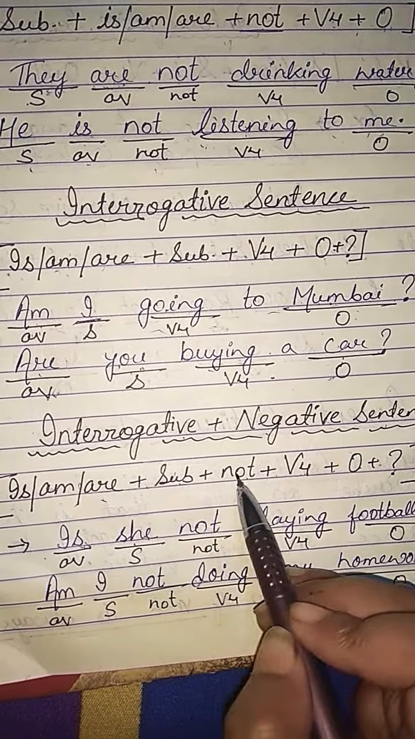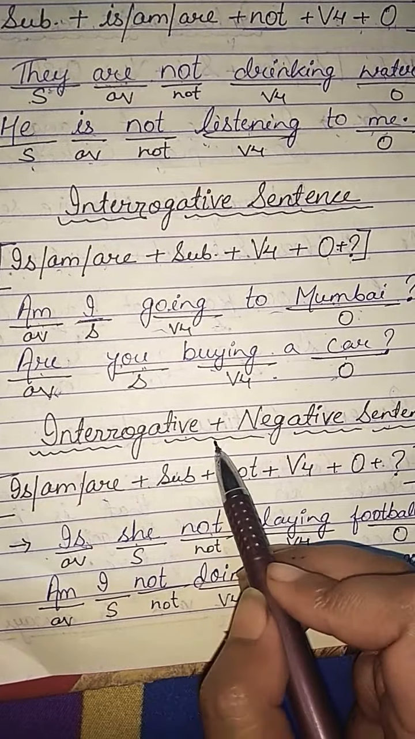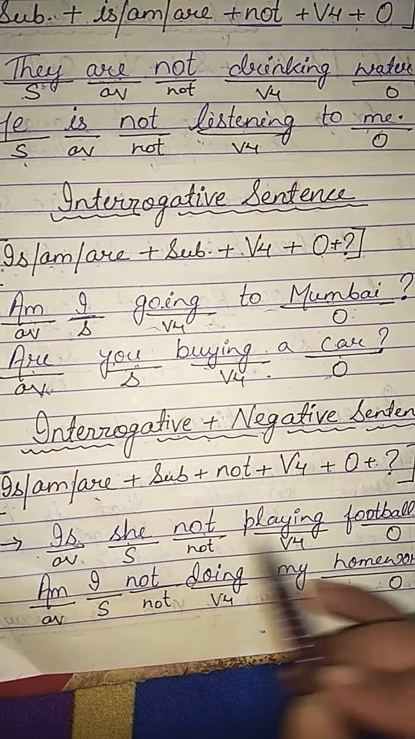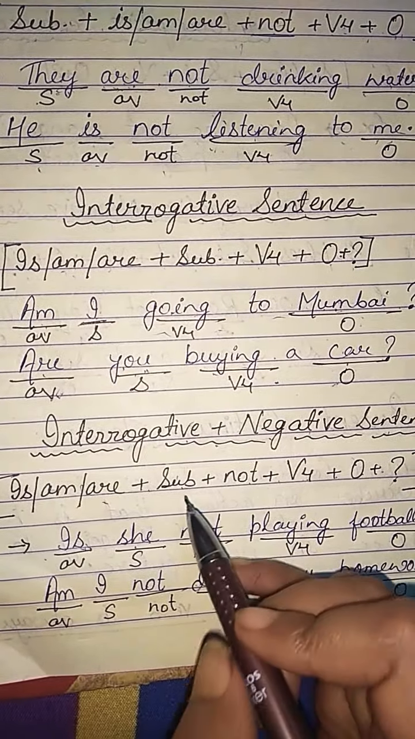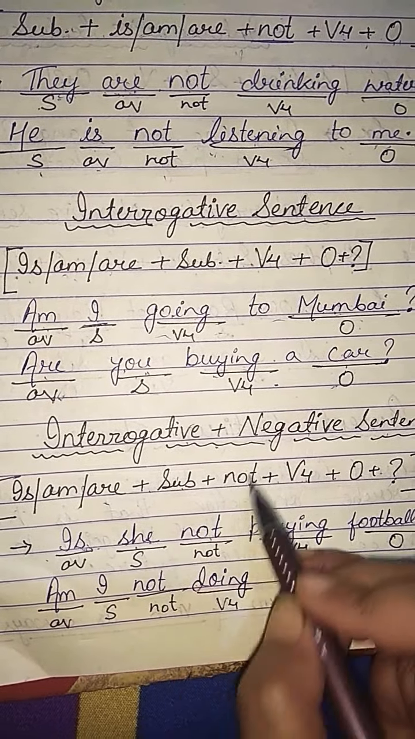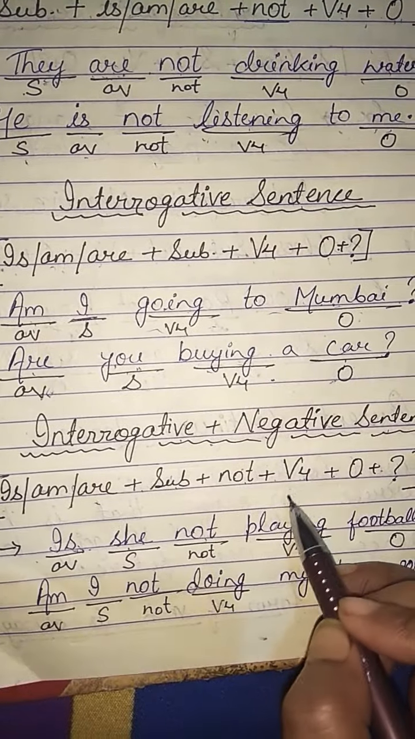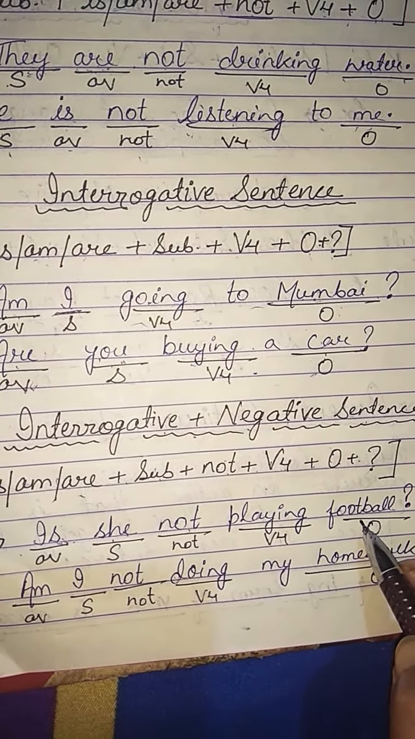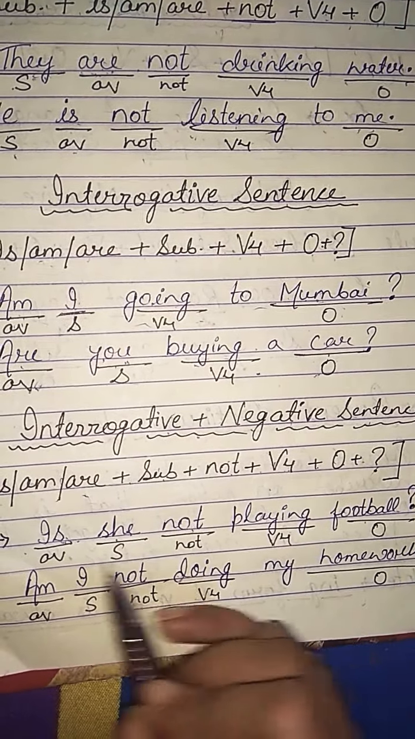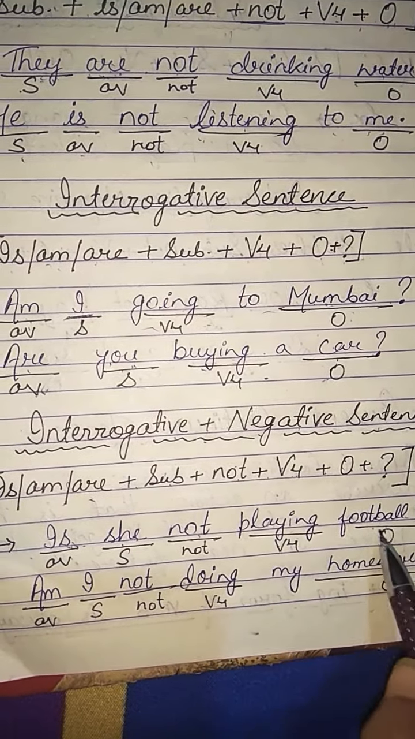Is she not, because sentence is in interrogative and negative form. So interrogative and negative both is here. So is she not, fourth form of verb playing, and object is football, and then question mark. Is she not playing football?